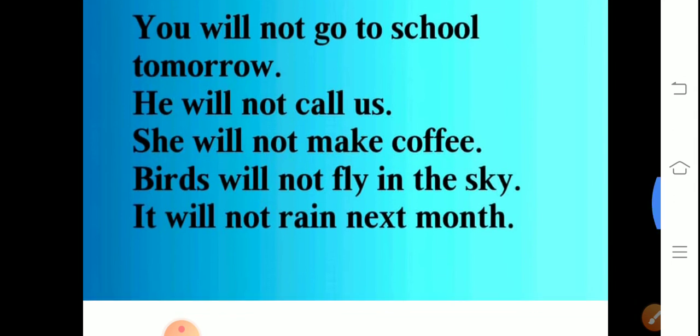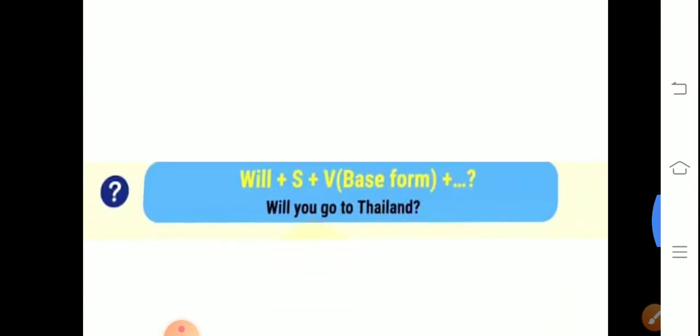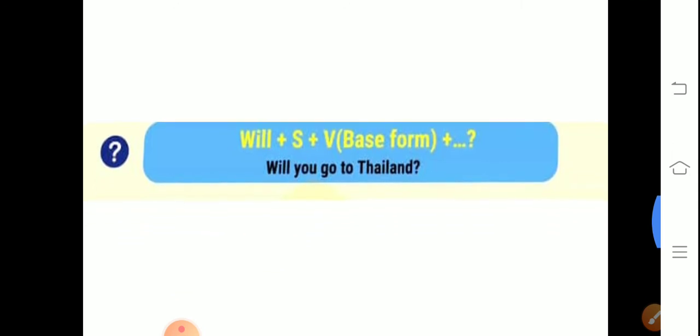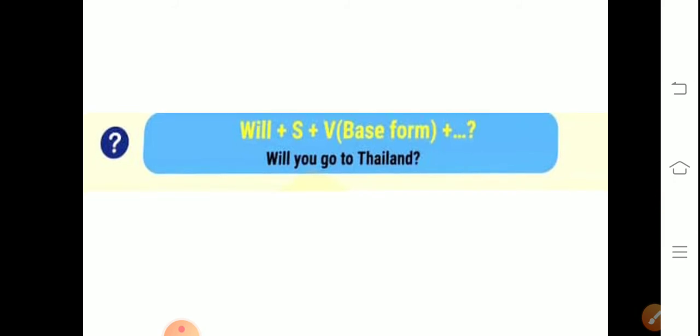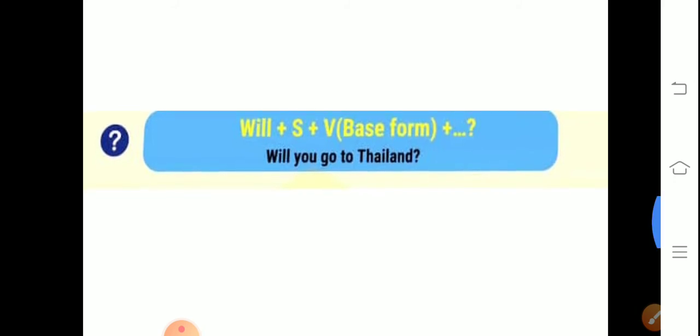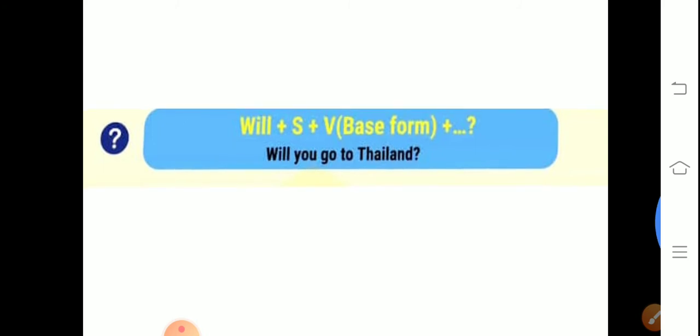Okay, now the third one is the interrogative kind. So it will start with the use of will. Okay, first of all will should be used, after that subject, okay, after that verb's first form, and last the object.